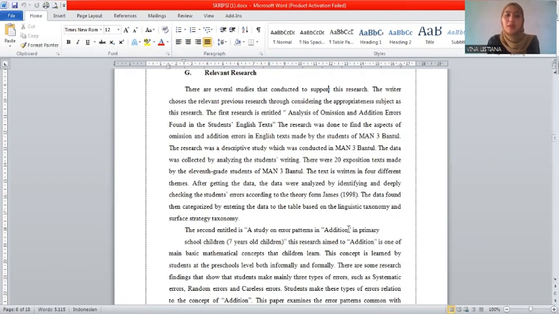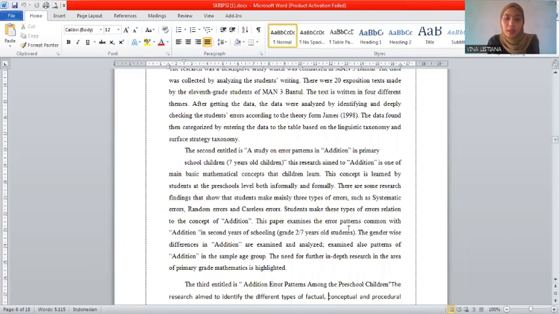Relevant research. There are several studies conducted to support this research. The writer chose the relevant previous research by considering the appropriateness of the subject to this research. The first research is entitled Analysis of Omission and Addition Errors Found in Student English Text. The second is A Study on Error Pattern in Addition in Primary School Children, 7 years old.